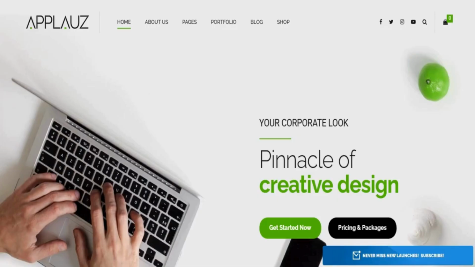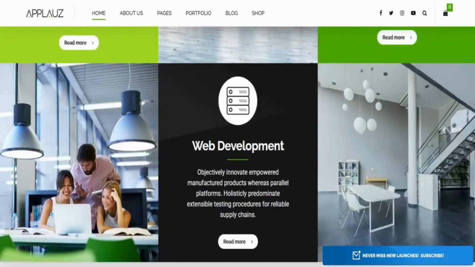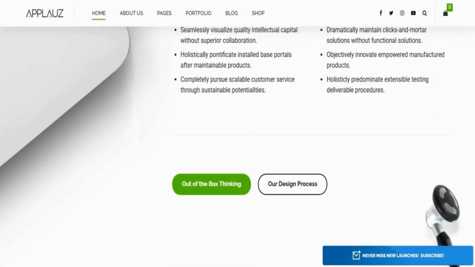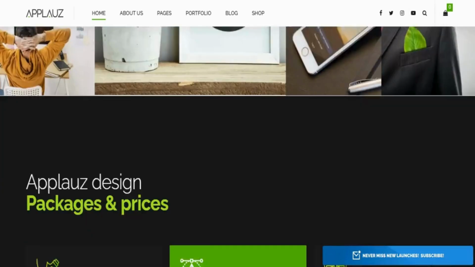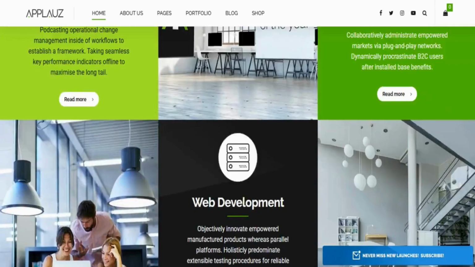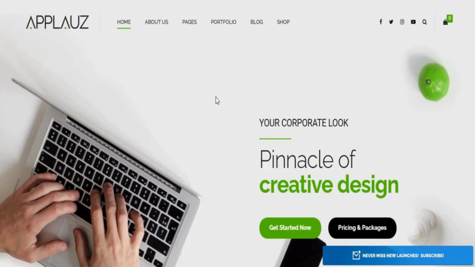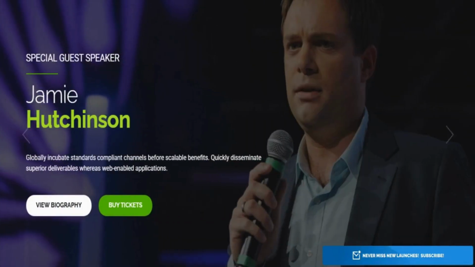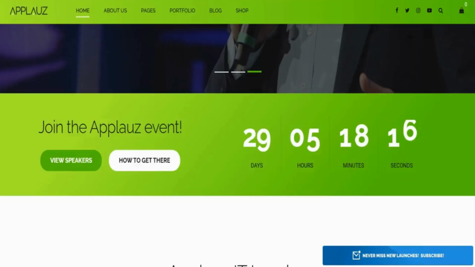This kind of setup is not just about building a website. It's about building your brand identity, your launch platform, and your long-term digital business asset. With Applauz, you can present your startup like a fully funded tech company, even if you're just starting out. You're not building a blog, you're launching a product-focused business. You're not launching a static site, you're building your business headquarters on the web.